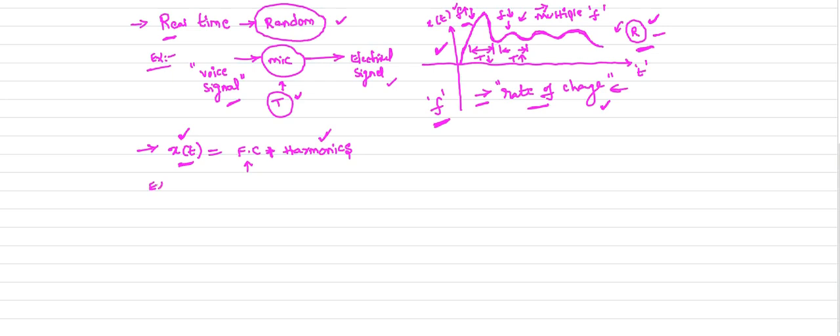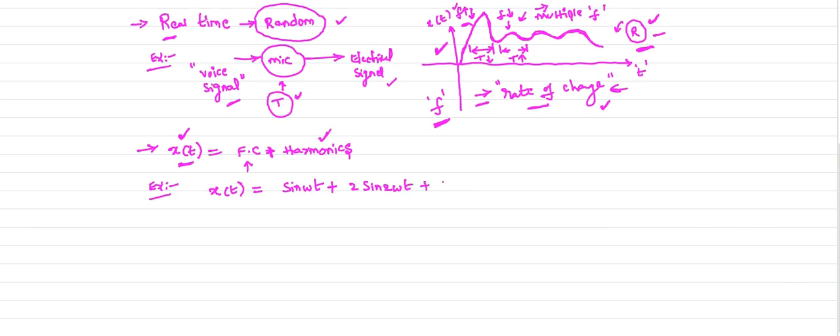Like if I consider the example here, how can I express x of t in terms of the fundamental component? Suppose the fundamental component is sine omega t, plus in terms of the harmonics, 2 sine 2 omega t.